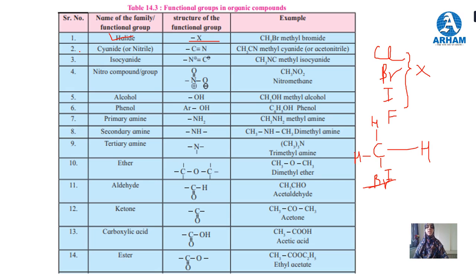Second is cyanide or nitrile. Cyanide is C triple bond N. This C is the bond which is attached to the alkyl group. Alkyl group is R. Methyl group is one example of R. When we replace H in any hydrocarbon, it is called alkyl.